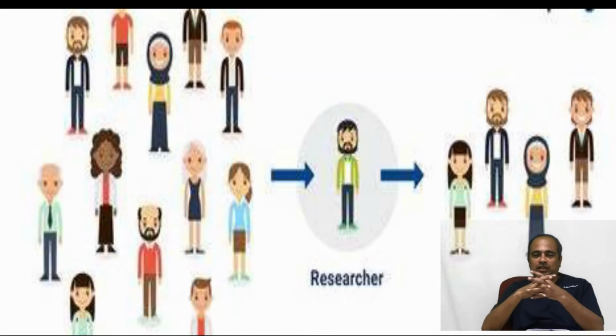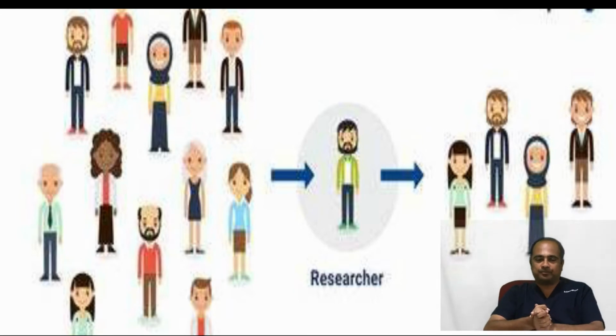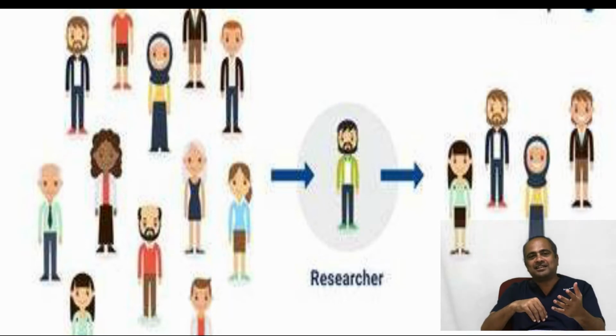Now I will give you an example for purposive sampling. For example, to understand and analyze the quality of education in a country, you would like to pick samples from different universities of that country. So already you are fixing some purpose in your mind before going to take the survey. For this purpose, you are going to select samples from different kinds of universities from the whole country. This is called purposive sampling.